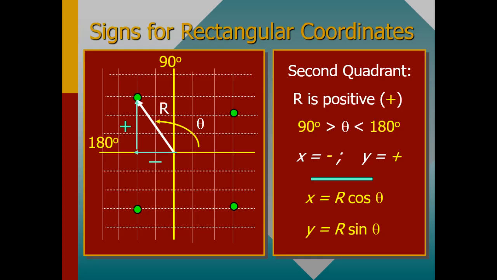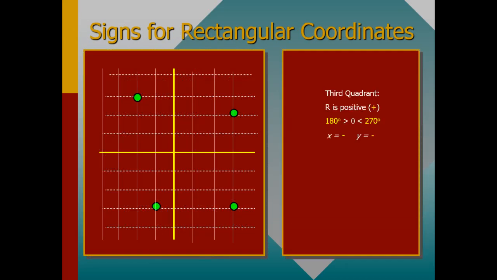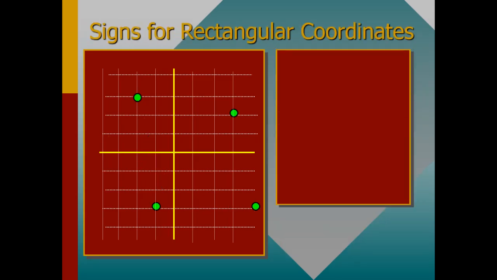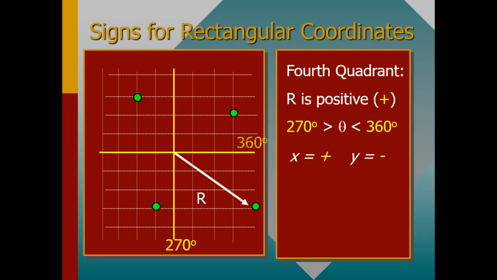What about the third quadrant? In the third quadrant, the angle is between 180 and 270, of which both the x and y coordinates are negative. To find the values, you use the same approach, x is equal to r cos theta and y is equal to r sin theta.